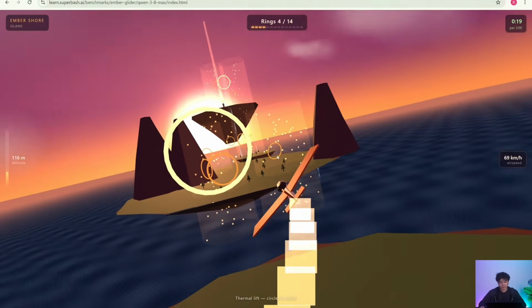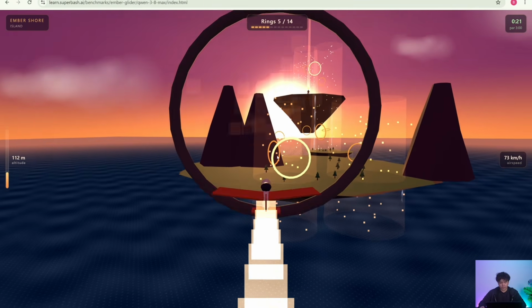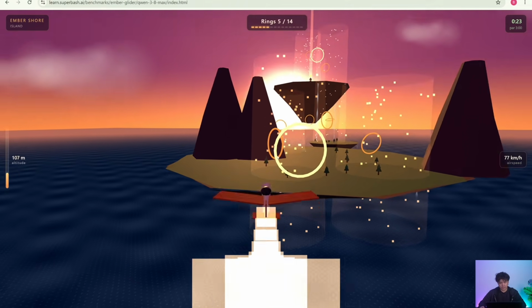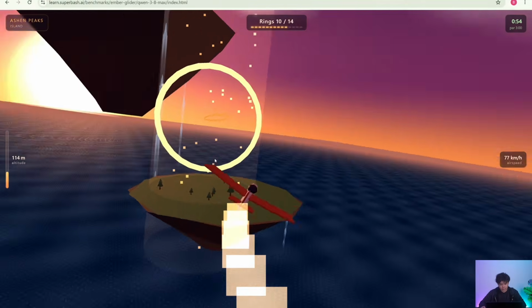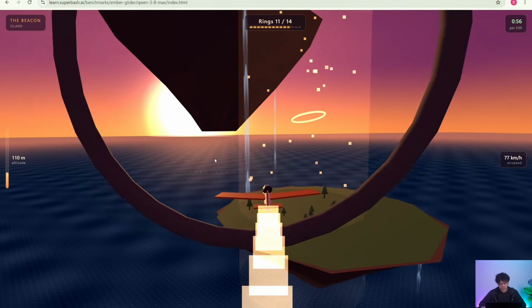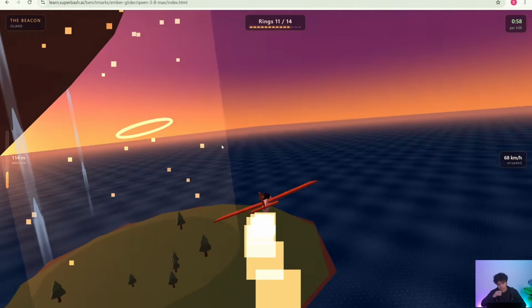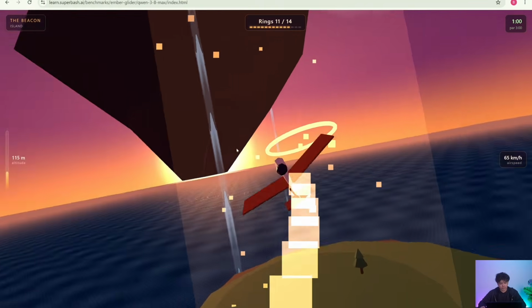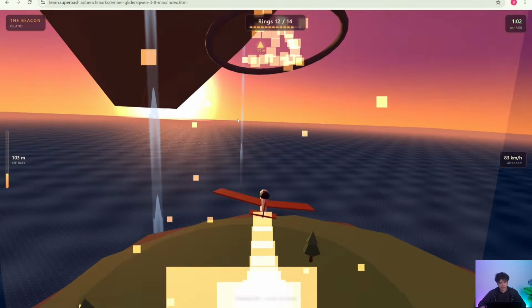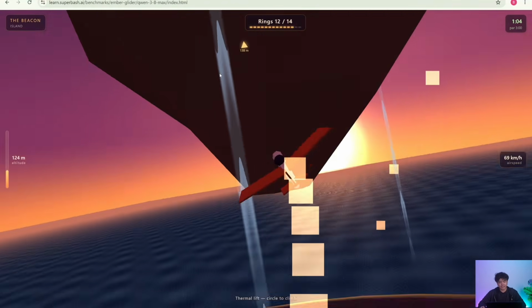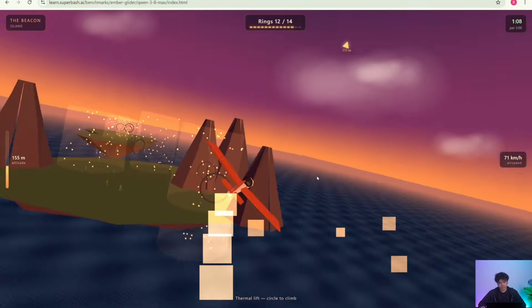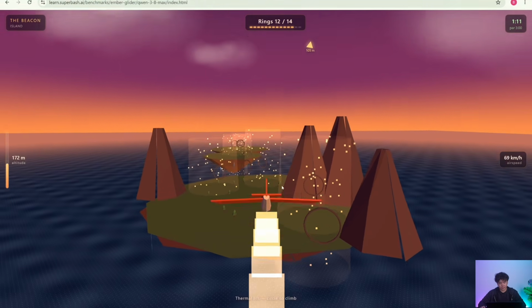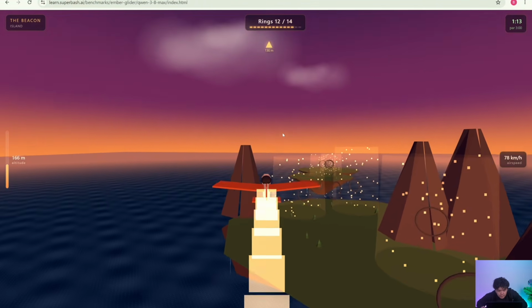So you can see here we have to go through 14 rings, and supposedly there should be like an end game or maybe like a reward if we go through that. But so far it's really good. The movement logic is correct. There were no flaws when it came to building these aerial movements. I think in the old days, it's very difficult for the AI to build these sort of aerial movements, the logic.